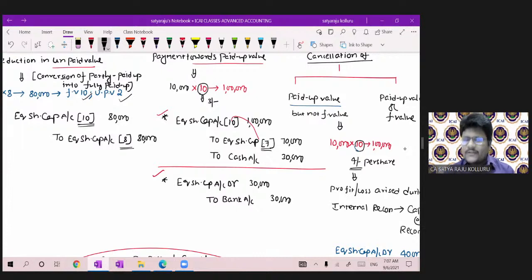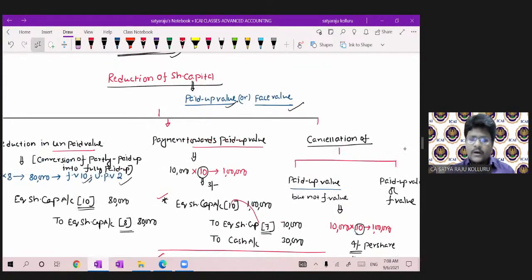That means there is only reduction in the paid up value. I repaid to the extent of 3 rupees back to the equity shareholders, but still face value was showing at 10 rupees, guys. So anyway, reduction in face value and paid up value, or reduction in paid up value, anything will contemplate reduction of share capital only.